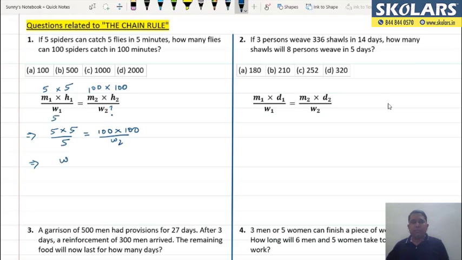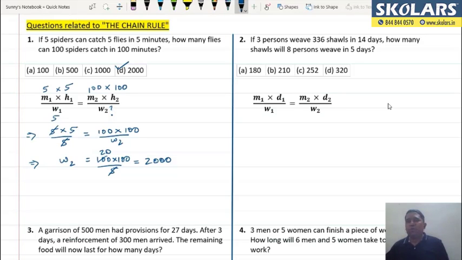Yet again हम W2 को ट्रांसफर कर देते हैं उस तरफ, and when we solve this, what we get is 100 into 100 upon 5. Cancelling it out, we get the answer as 2000. So you will put a tick mark on D, 2000.